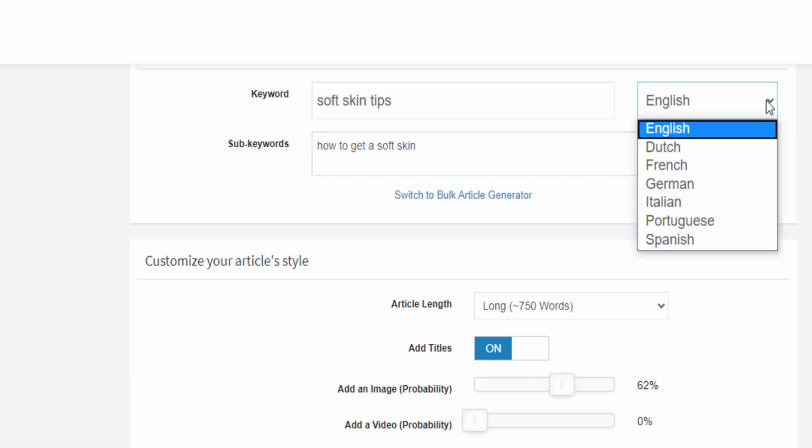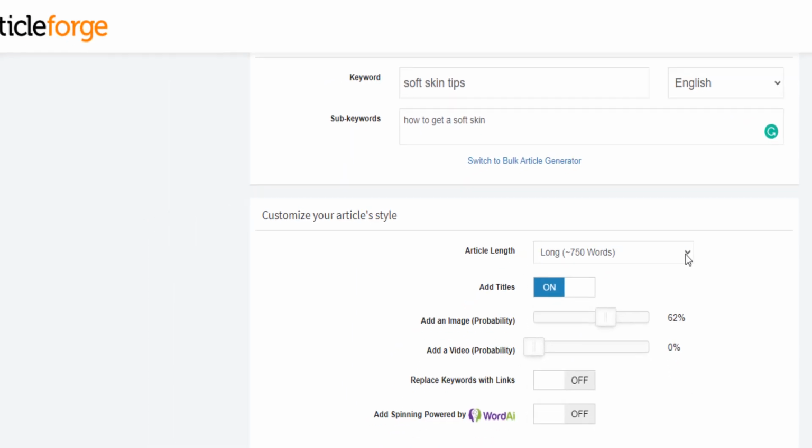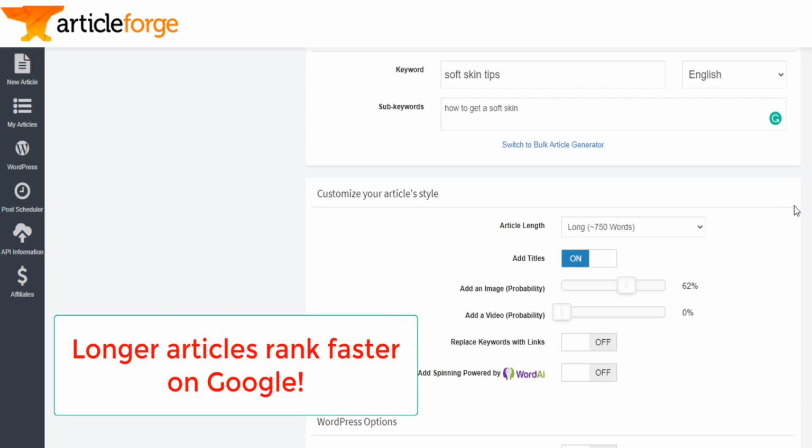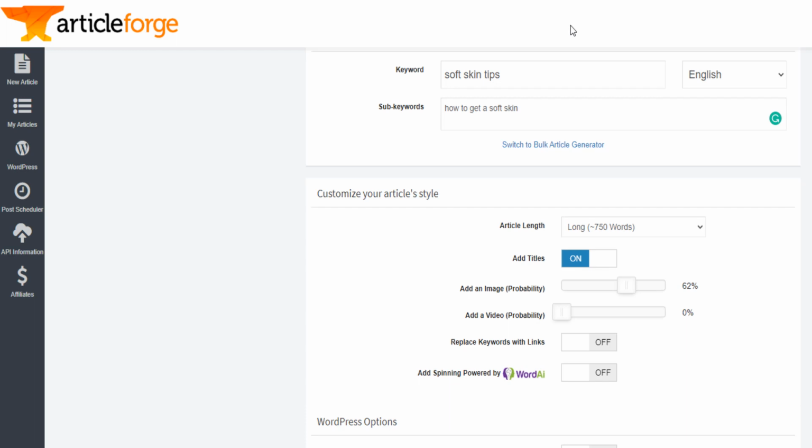You select your language. I select English, for example, and I want the length of my article to be 750 words. Again, I always say that you need long form blog posts to get a chance to rank on Google, because Google values longer form content, anything that can provide more information to people. But again, Article Forge only allows 750 words, so you select 750.